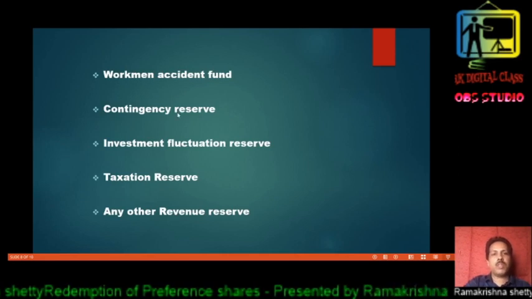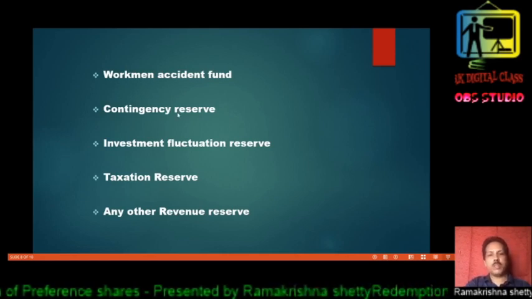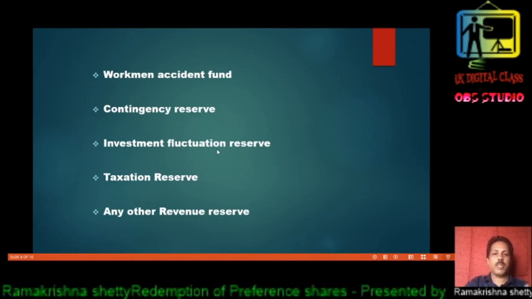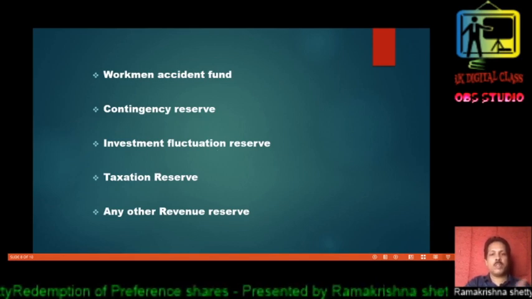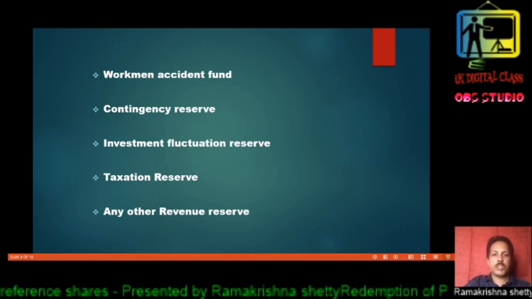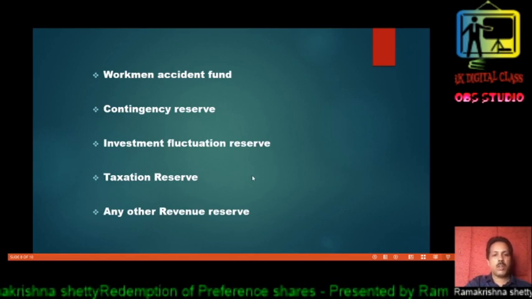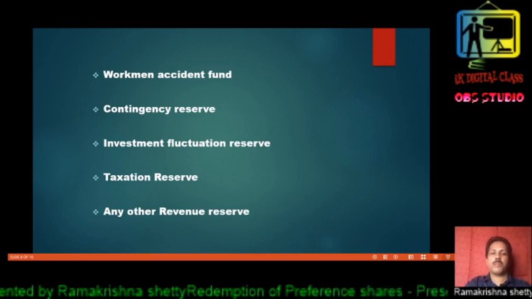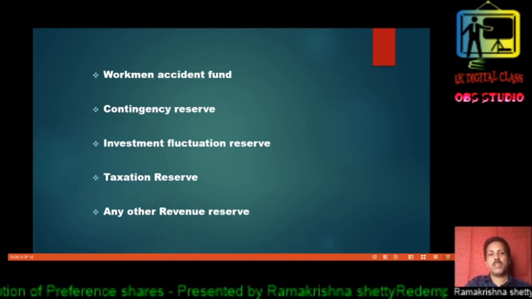contingency reserve maintained to face contingencies, investment fluctuation reserve maintained to face the problem relating to fluctuation in the investment, taxation reserve to pay taxes, or any other reserves. These are treated as divisible profit. They can be used for payment of dividend if there is no liability in such reserves.